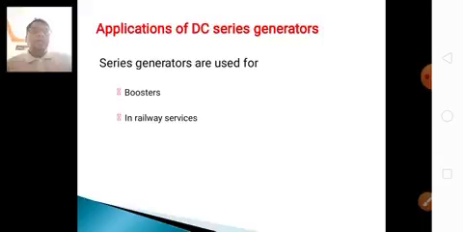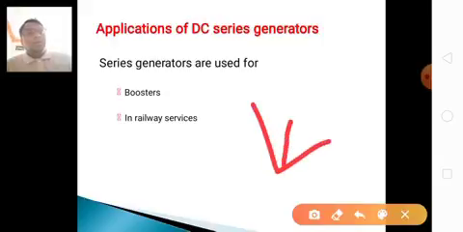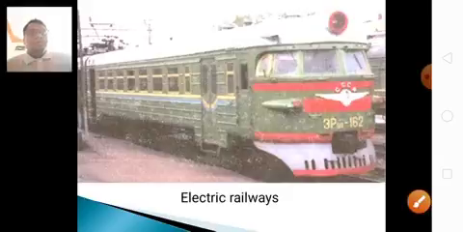When the flux increases, the EMF also increases, and the torque also increases. That means high starting torque is produced in DC series generators. Because of this high torque, the current comes up from the origin. This is why we use them in series applications.